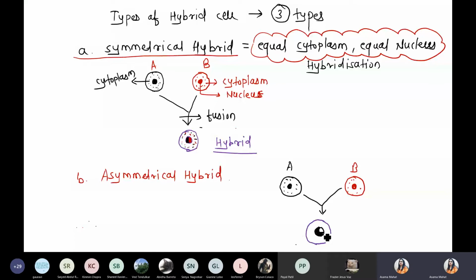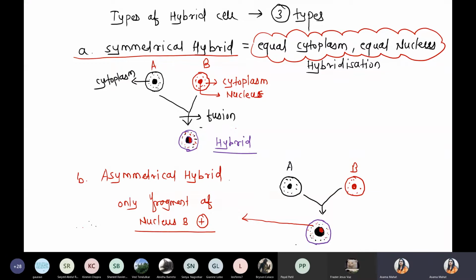Only the B part is having some 25%. So now what happened? What do you understand from this point? Simply we are talking about, it might be possible there is an equal cytoplasmic contribution, but only a fragment of nucleus B is present. Only a fragment.